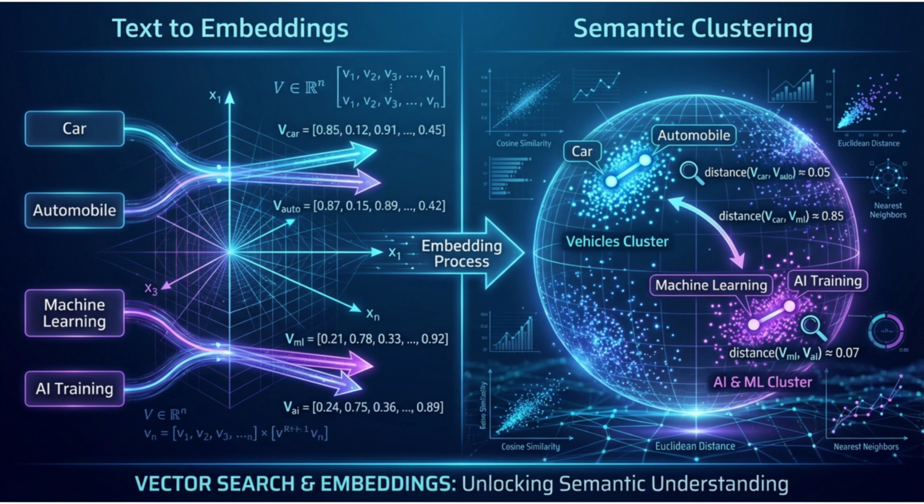Vector search is the foundation of modern RAG. The core idea: convert text into high-dimensional numerical representations, embeddings, that capture semantic meaning. Similar concepts end up close together in this vector space, even if they use completely different words. Car and automobile cluster together. Machine learning and AI training cluster together.